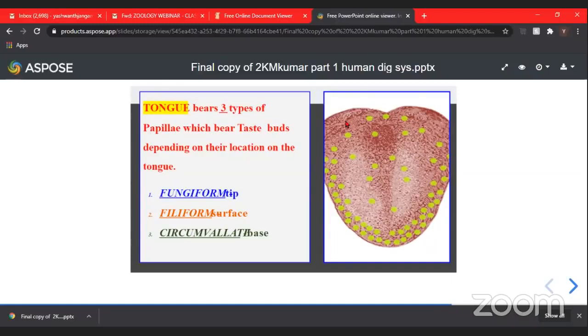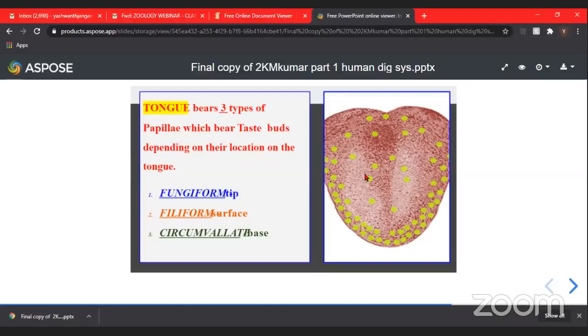Usually the circumvallate papillae are larger compared to the other papillae. Here you see the fungiform papillae, and here the filiform papillae.